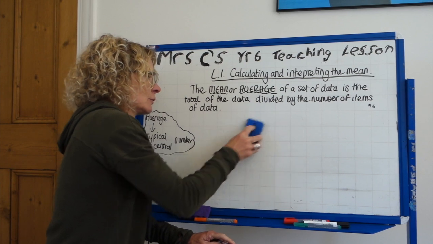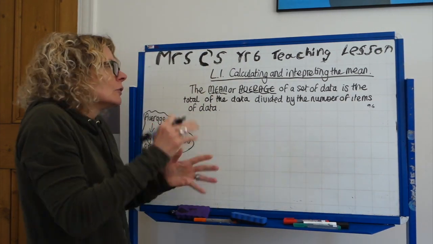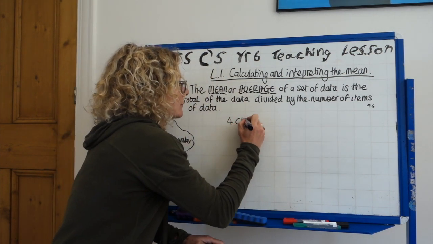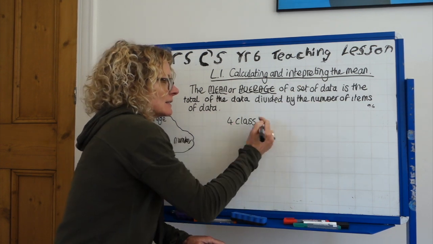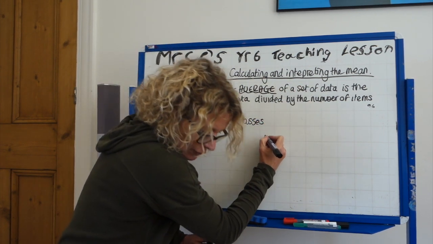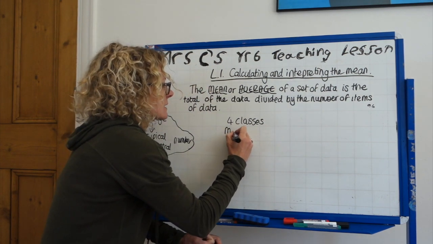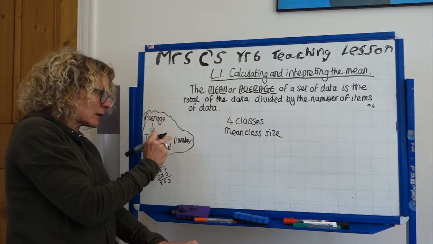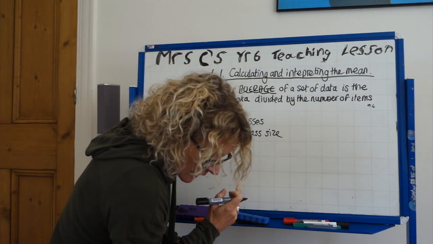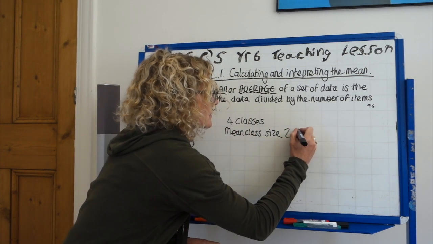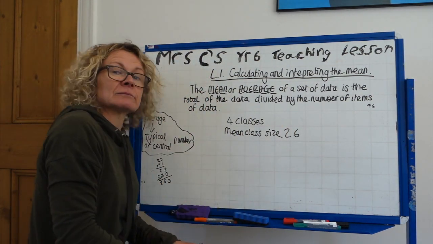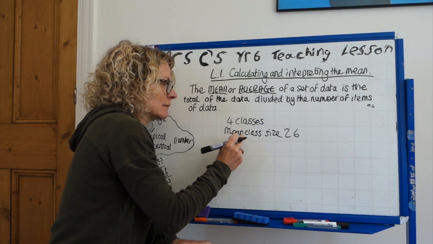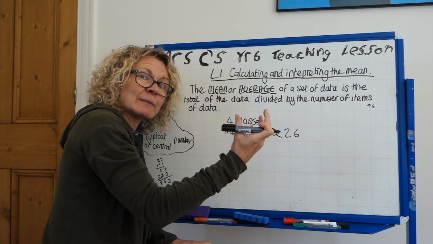Let us now just go on to another way of interpreting the mean. Let's have another question. We've got 4 classes of pupils. So that's how many sets in the data we have. 4 classes, yep. So the mean class size, that is the typical or the central class size, is 26. What am I going to ask you? Of course, I'm going to ask you, by interpreting the mean, if we've got 4 classes and the mean class size is that, how many children does that make altogether?